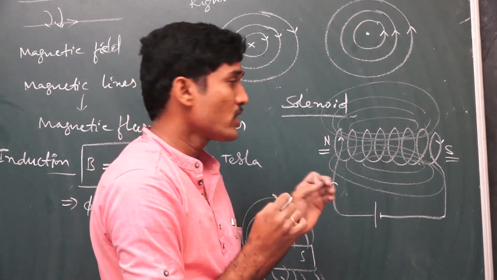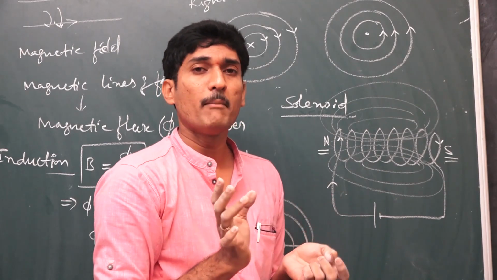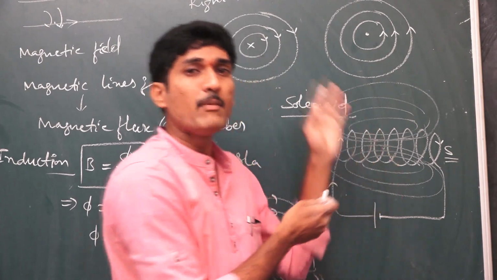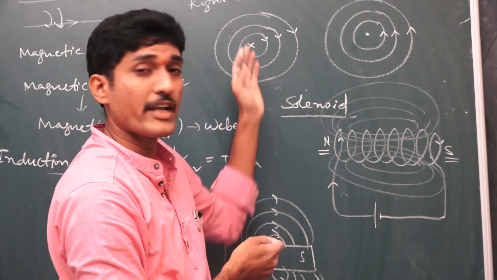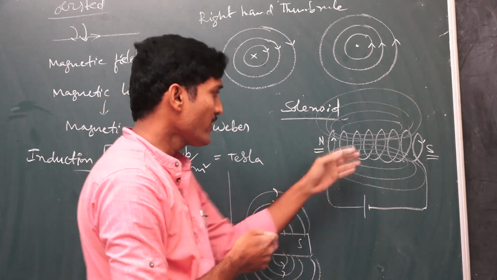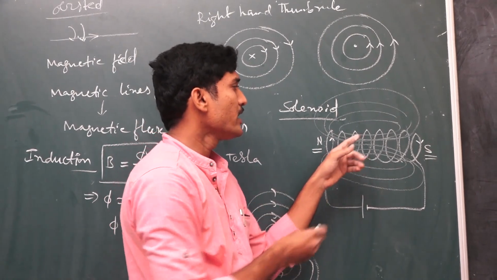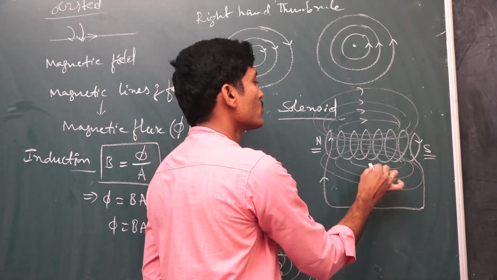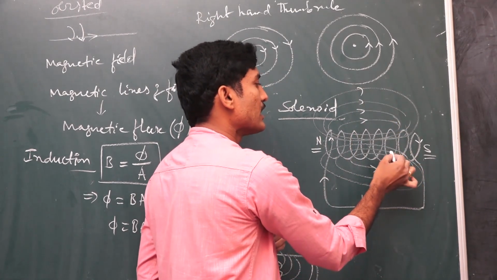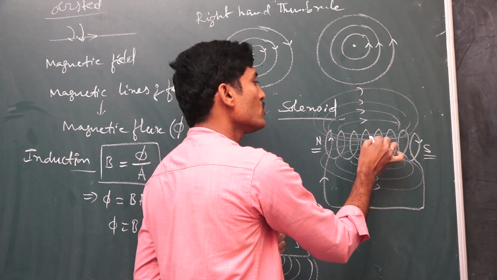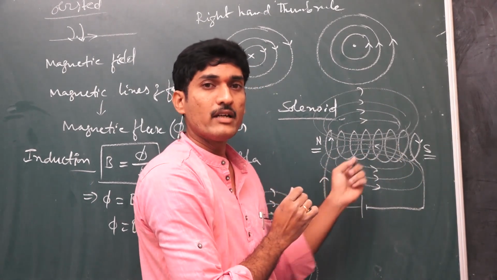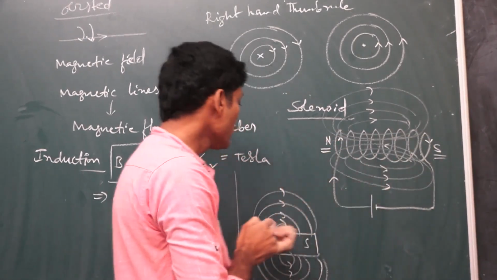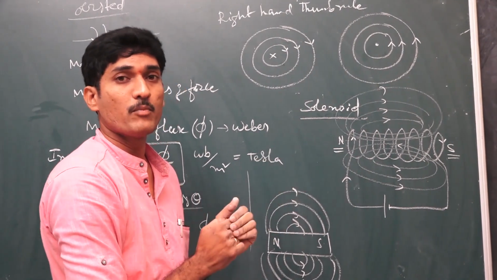If the question asks how you prove magnetic field lines are closed loops, you can write this activity, or otherwise the table activity using the straight wire and compasses. Outside the bar magnet the lines are from north to south, but inside the field lines direction is from south to north. In a solenoid also, the field lines go from south to north inside and north to south outside, like the bar magnet. This is one of the important questions.